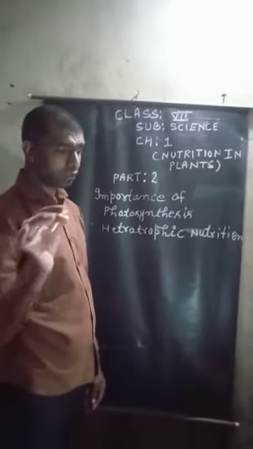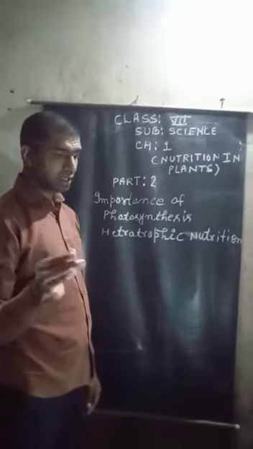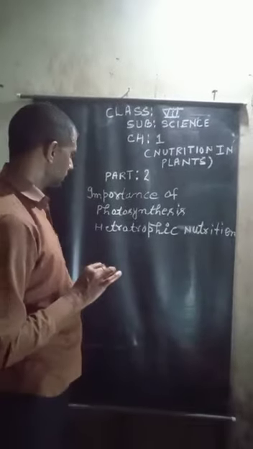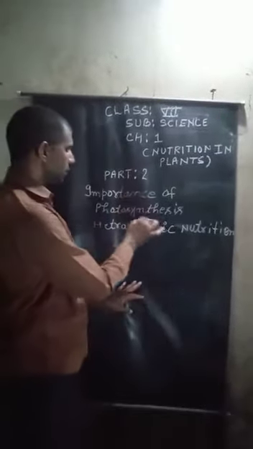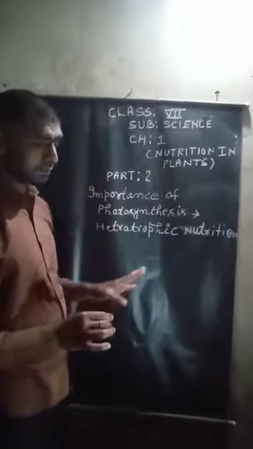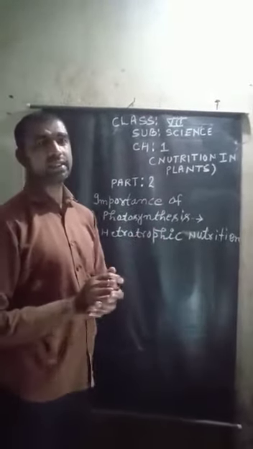The importance of photosynthesis: plants store excess glucose as starch.